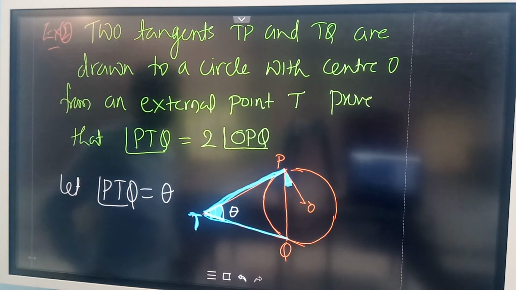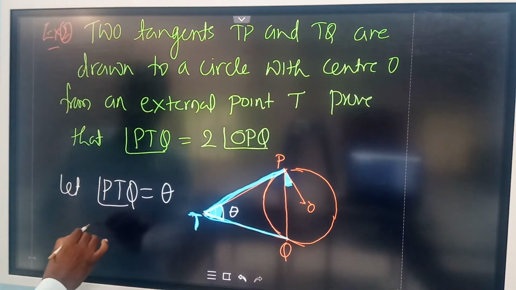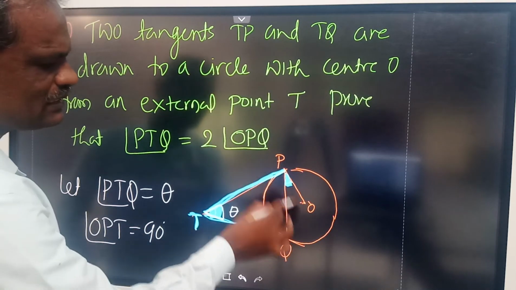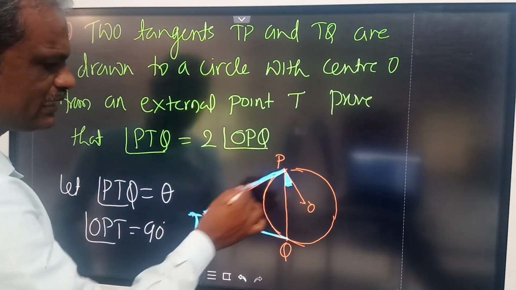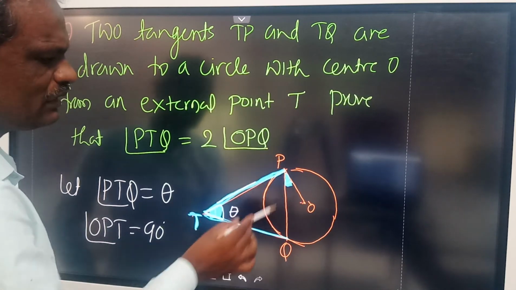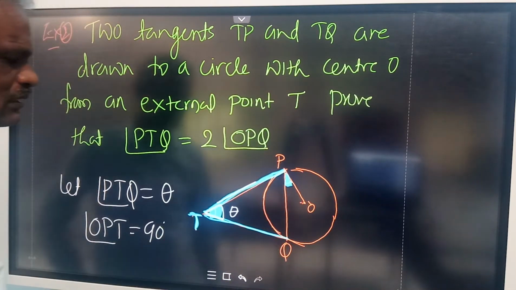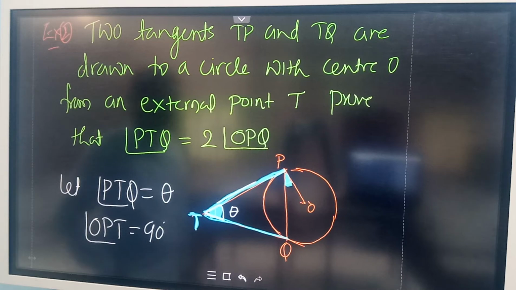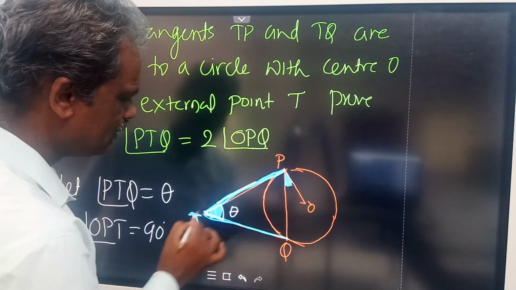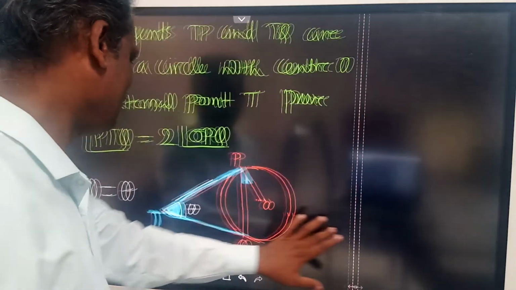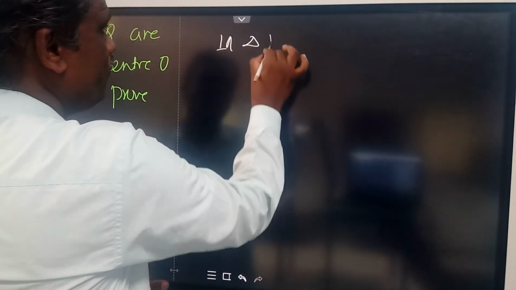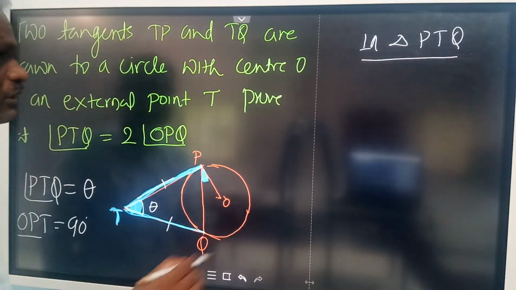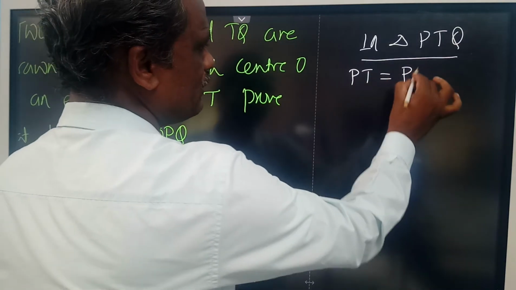Now you have that angle OPT is equal to 90 degrees, because this is the radius through the point of contact. TP is a tangent, P is the point of contact, OP is the radius, therefore this angle must be 90 degrees. Angle OPT, the total angle, is 90 degrees. Now express this angle in terms of theta. You have already studied that in triangle PTQ, these two sides are equal. PT is equal to PQ.